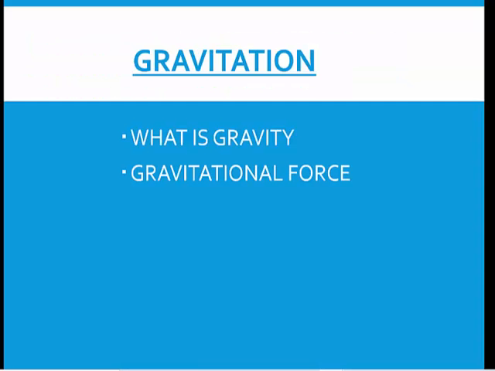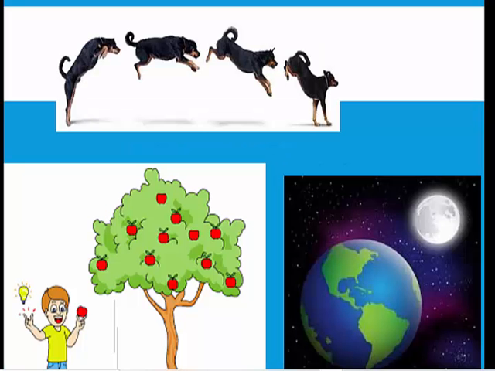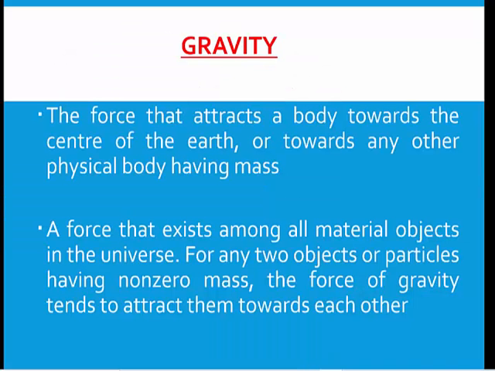We studied in the last class what is gravity and what is gravitational force. We also touched upon various examples wherein we can feel gravity. For example, we saw when the moon goes around the earth, it is because of gravity. When the earth goes around the sun, it is because of gravity. An apple falling down is all because of gravity. If you jump, you have to come down. Okay, you will come down. So that is because of gravity. So these are various examples which we touched upon.